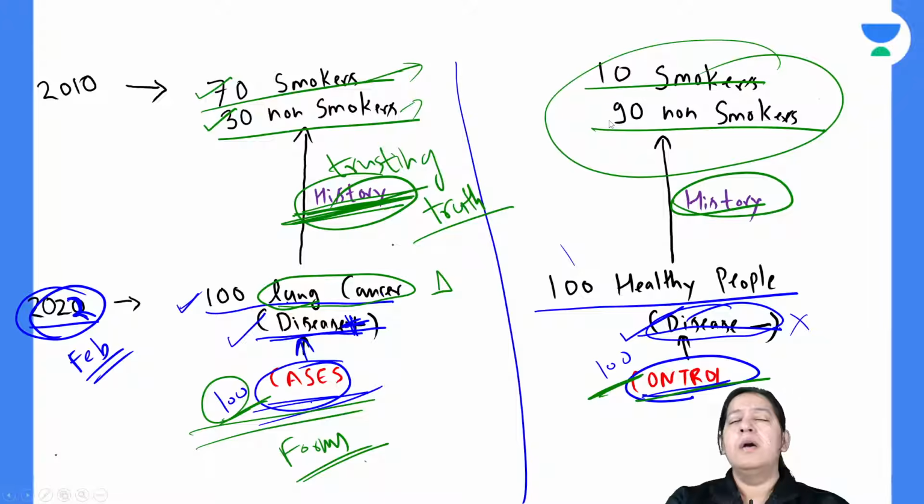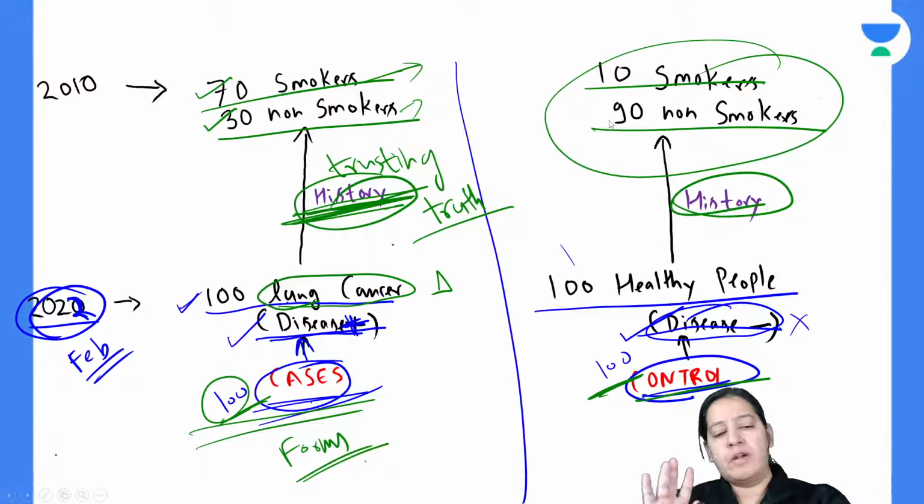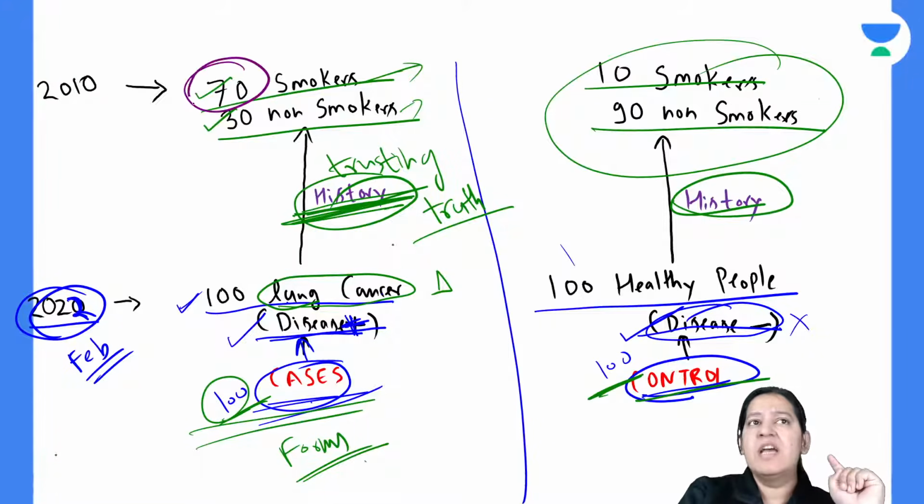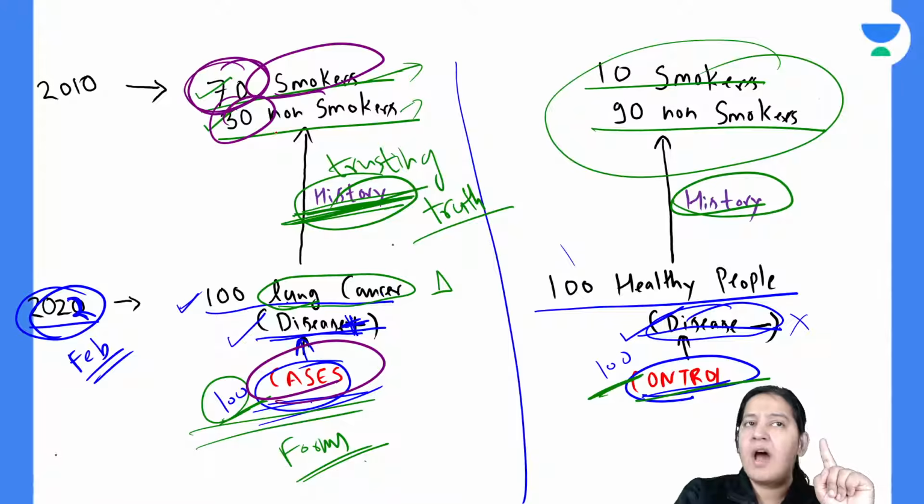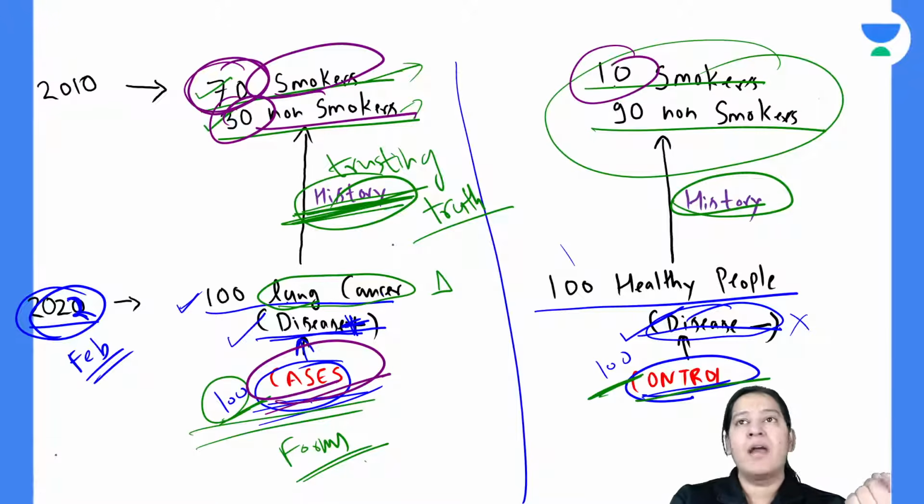What does it mean? There are four groups of people. What are the four groups? These 70 are smokers and they have lung cancer. These 30 are non-smokers, and they still have lung cancer. These 10 are smokers, but they do not have lung cancer. They will laugh and say, see, we are smoking, still we don't have anything.